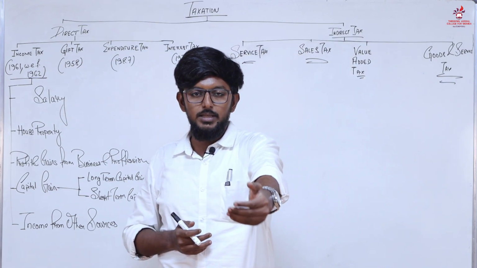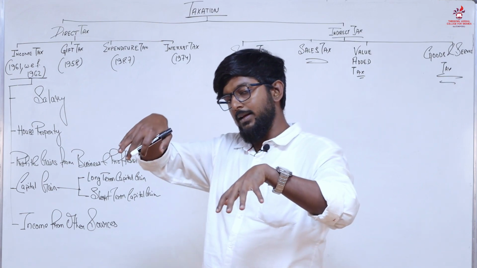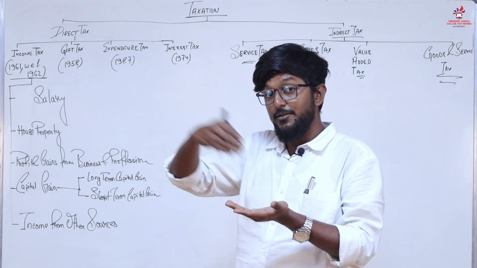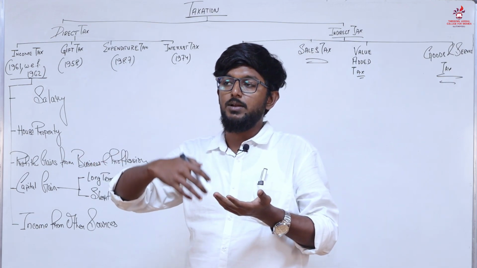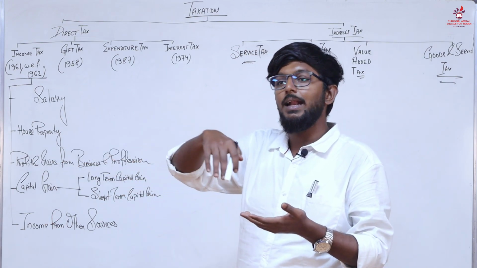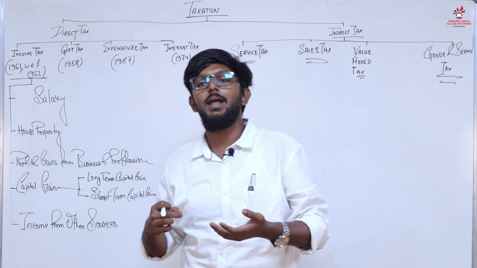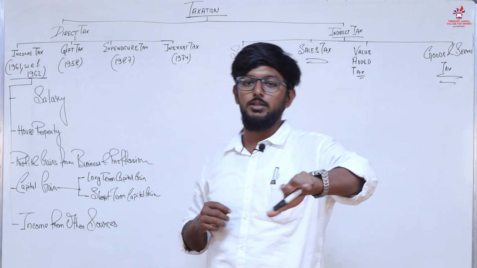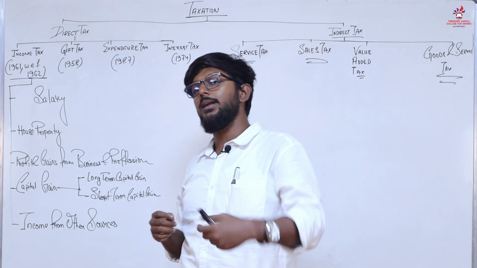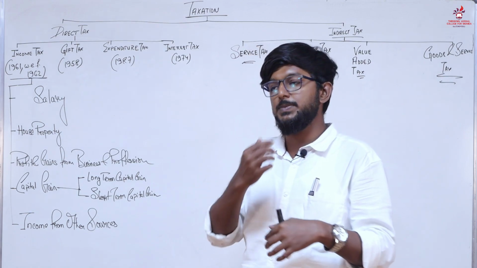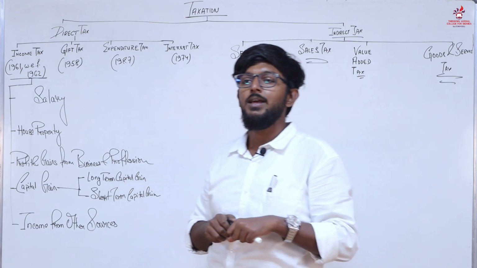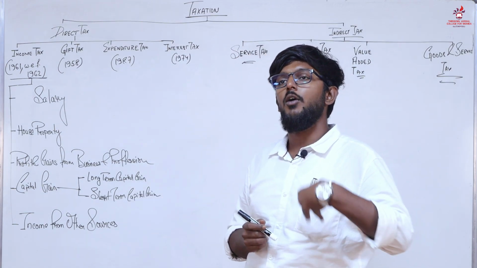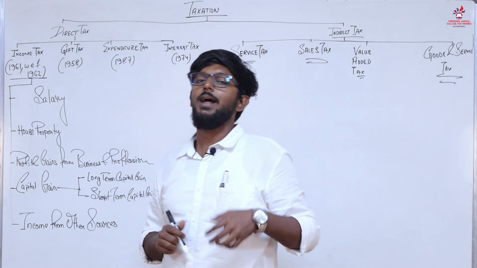See, cotton is the raw material, it is converted into thread, value has been added, then the thread has been converted into cloth, value has been added, and then the cloth has been cut into this shirt, the buttons have been added and then it is stitched. Again, another value has been added. We cannot wear cotton that is in the field, right? We can only wear it when it is a cloth. So that is how the value has been added. For the exact value added in every step, we need to pay tax to the government. The tax we pay for the value we add to the product, we call that value added tax.